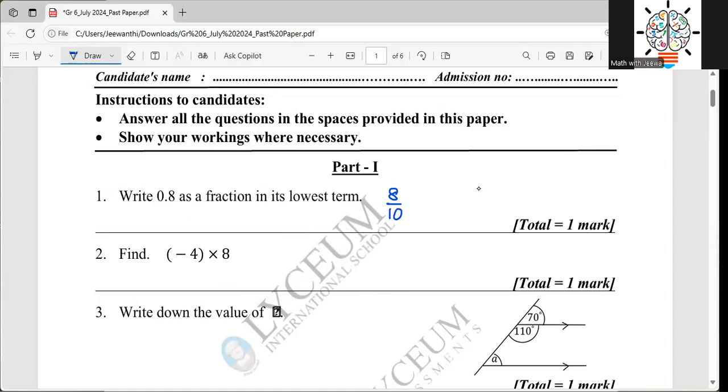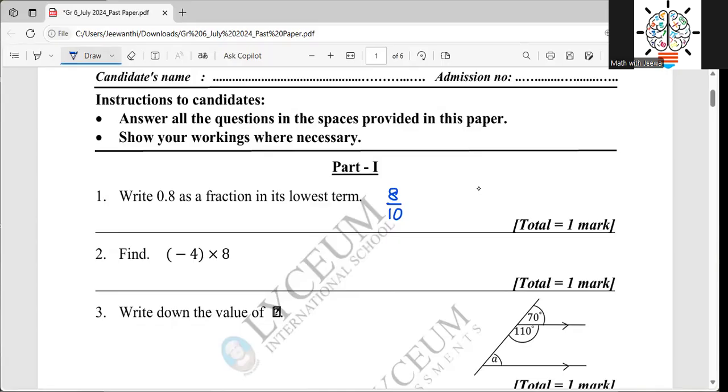But here they have given another instruction, another condition. You want to keep this fraction in its lowest term. If you want to keep a fraction in its lowest term, or if you want to simplify something, that means you are making it smaller. To make something smaller, what we are supposed to do, children, is divide. Here we want to divide both the numerator and the denominator by the same number.